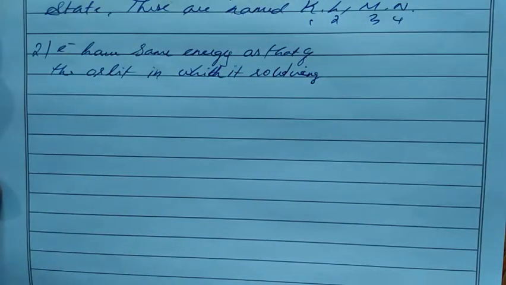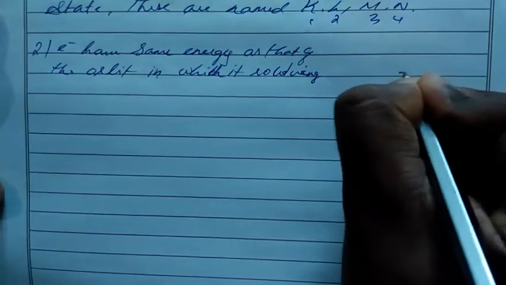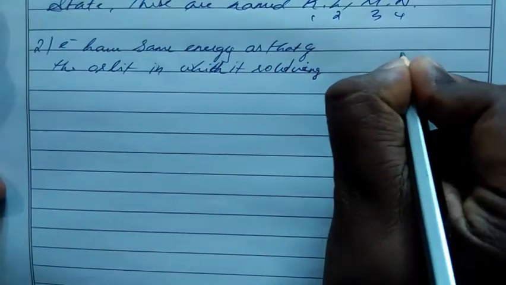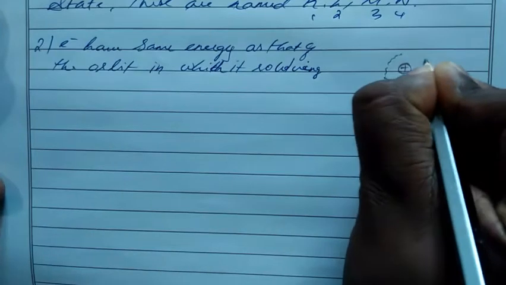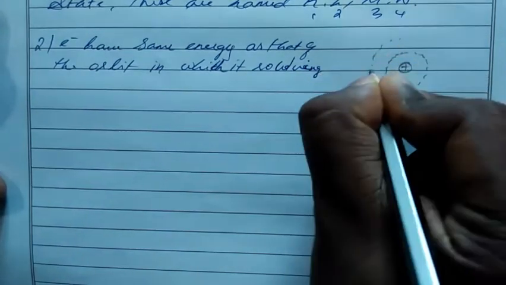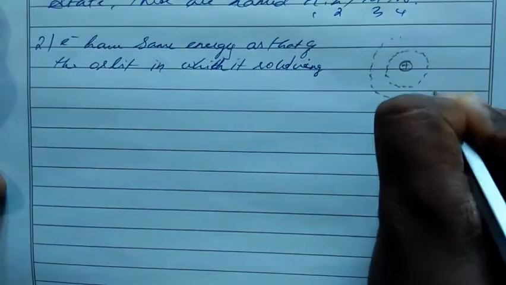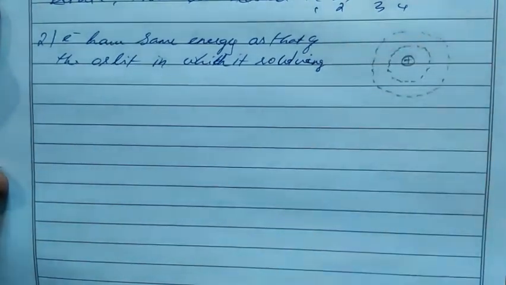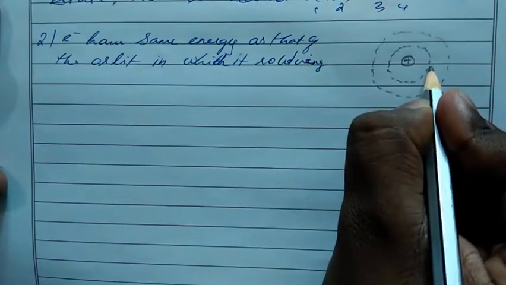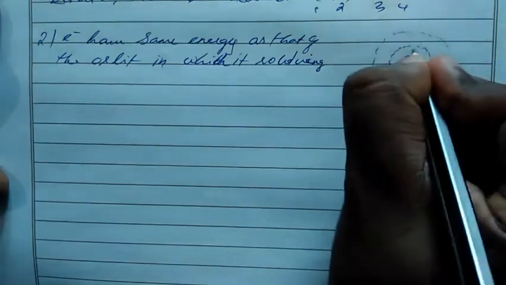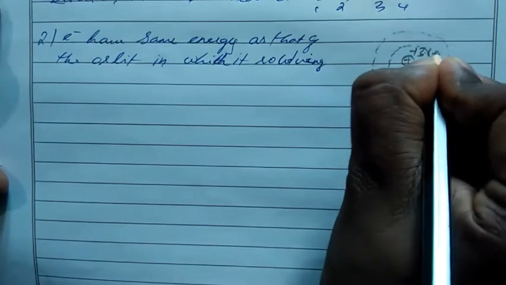Here we say that is energy levels. So energy levels means the orbit has certain energy. Then what is the energy of an electron revolving in that orbit? It has the same energy as that of the orbit. Okay, so let's take, we have a nucleus around which we have different orbitals, K, L, M, N, like that. This orbital or energy state has some energy, that is minus 13.6 electron volt.